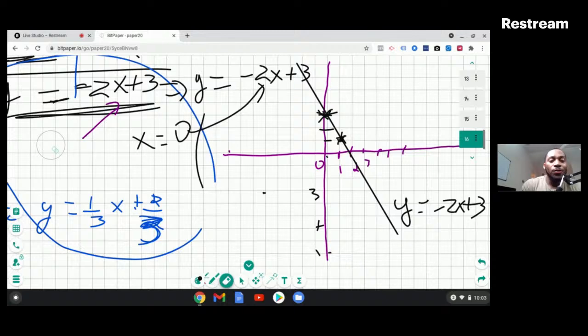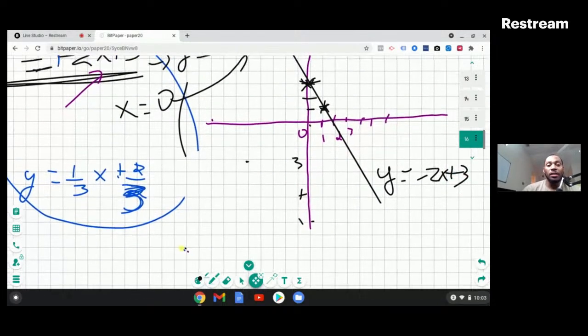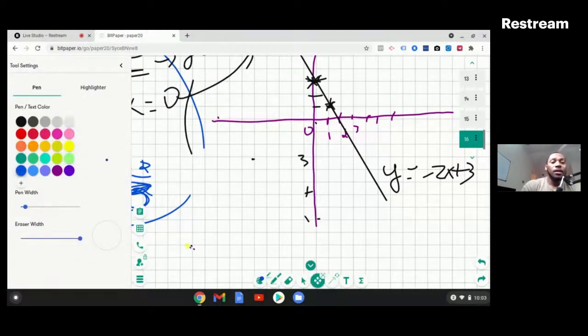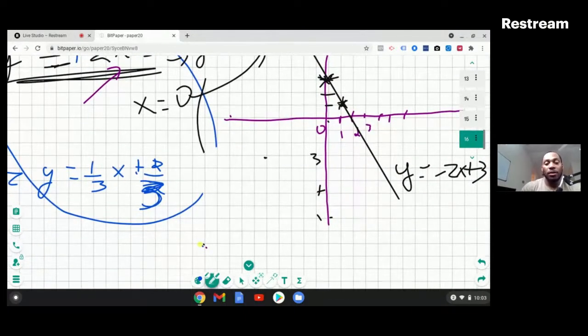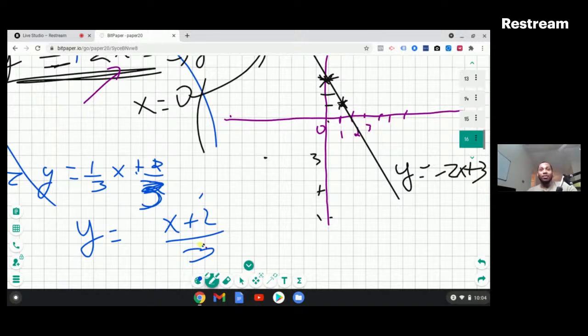We have y is equal to 1/3 of x plus 2/3. Actually, it's probably easier to write it this way. Let me erase some of those so you can see. So let's say we have y is equal to (x plus 2) divided by 3. One point that I know for sure will satisfy this equation is the point 1, 1, because we know if x is equal to 1, y is equal to 1.